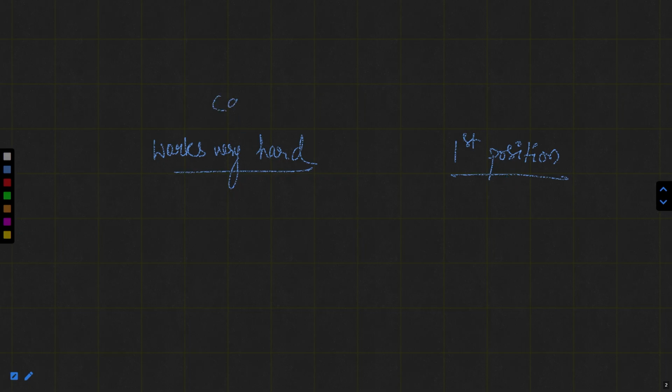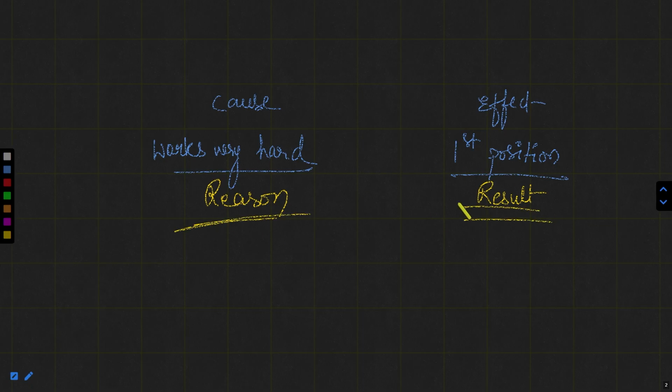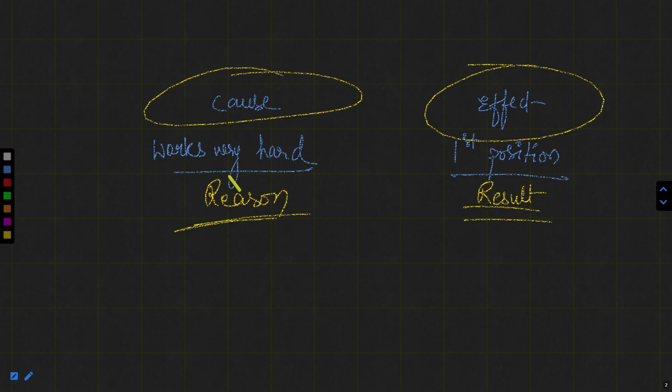This was the effect, it means this is the outcome, the result, whereas this was the cause or the reason. His hard work paid him the first position. So this is the reason and this is the result. This will be the cause and this will be the effect.